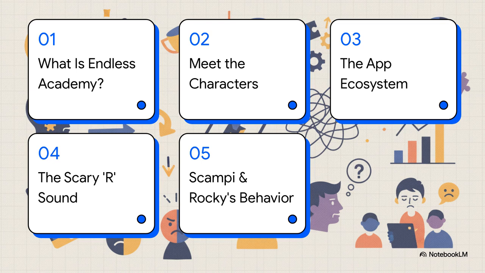Here is our roadmap for today. Number 1, what is Endless Academy? 2, meet the Endless characters. 3, the Endless app ecosystem. 4, the scary R sound. And finally, number 5, Scampy and Rocky's behavior.